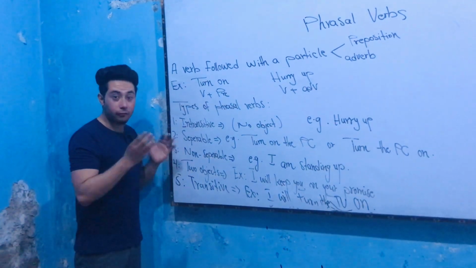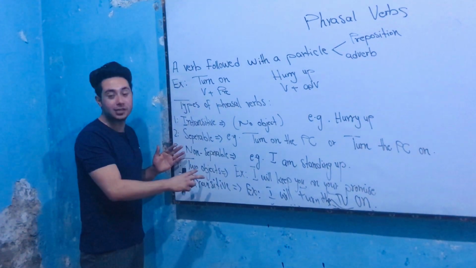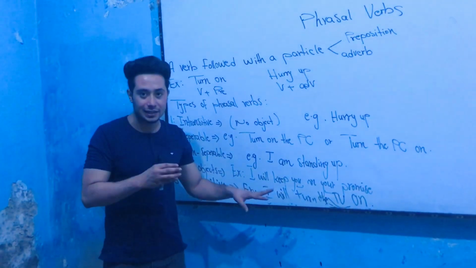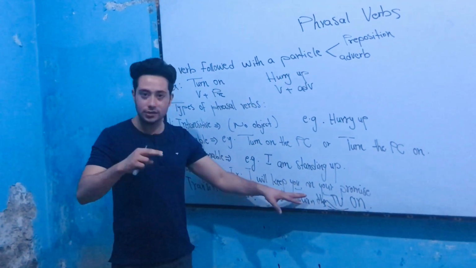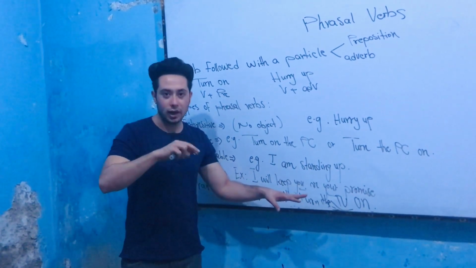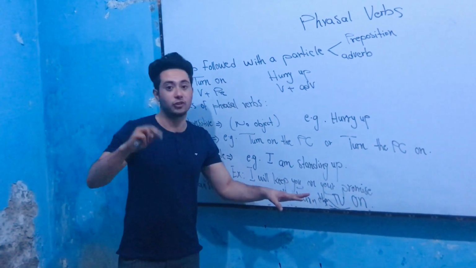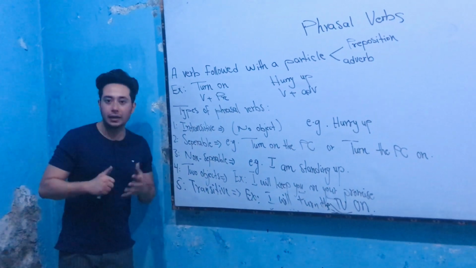And when a phrasal verb comes with two objects, we call it a two-object phrasal verb. For example, I will keep you on your promise. In this example, there are two objects: the first object, which is the direct one, and the second one, which is the indirect one. Because we have two objects, we can say this phrasal verb is a two-object phrasal verb. And the fifth type of phrasal verb is called the transitive one.